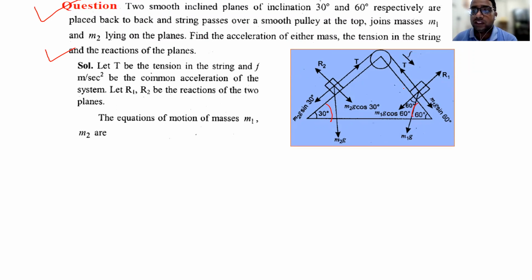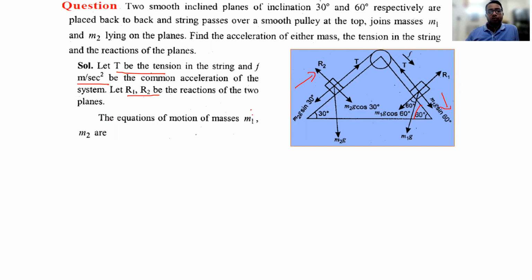The inclinations of the planes are given to us as 30 degrees and 60 degrees. Obviously the plane with more inclination has the highest slope. So we can assume that the system is moving in this direction: this particle is descending and this particle will ascend. That's why we are considering the particle on the plane with inclination 60 degrees as descending and this one as ascending. Let R1 and R2 be the reactions of the two planes, the acceleration of the system be f meter per second square, and T be the tension.